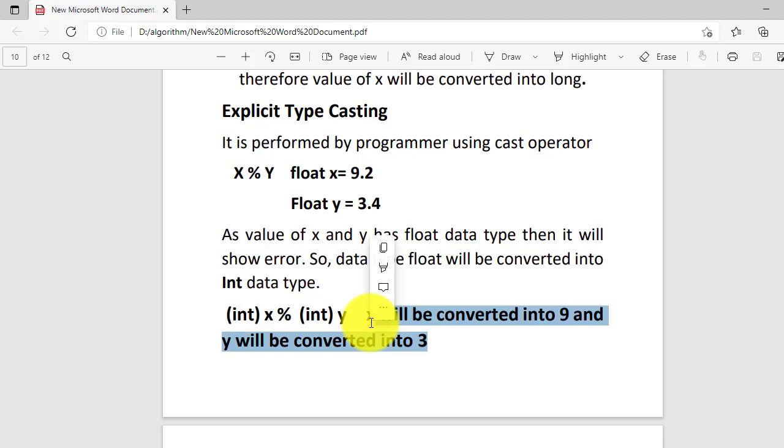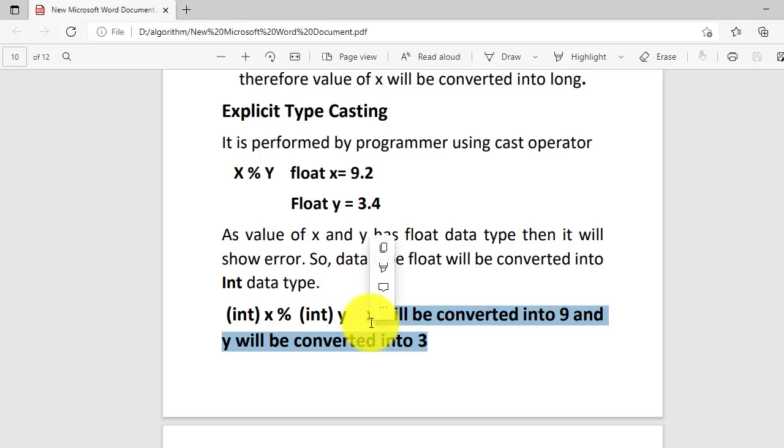We have two types of casting. Implicit is performed by the compiler: if you define two data types of the same domain, integer and long, long is greater than integer because it takes 4 bytes, whereas integer takes 2 bytes. So the compiler will automatically convert that into long.